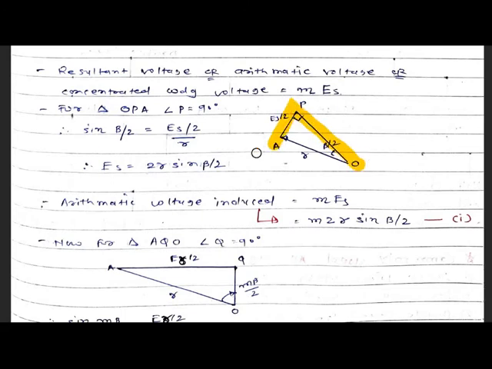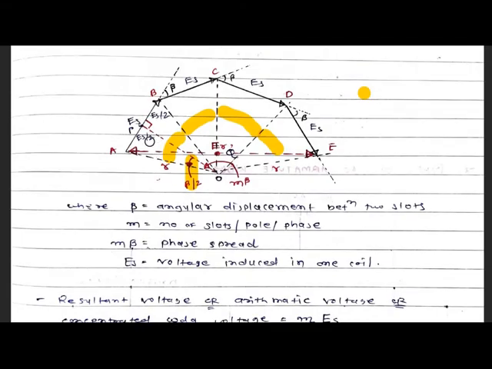Now for triangle OPA, angle P is 90 degrees, and angle O is beta by 2. This is the triangle considered for the further derivation.